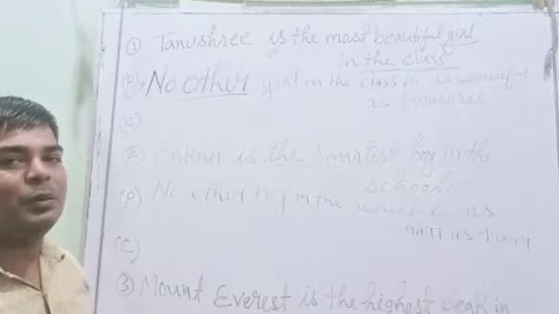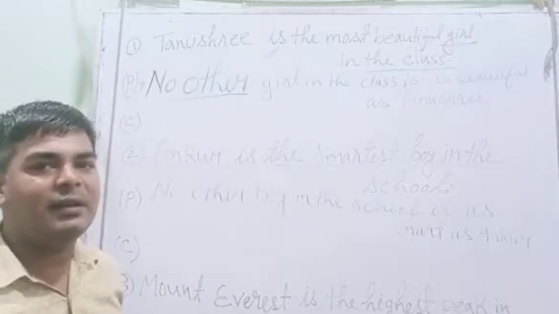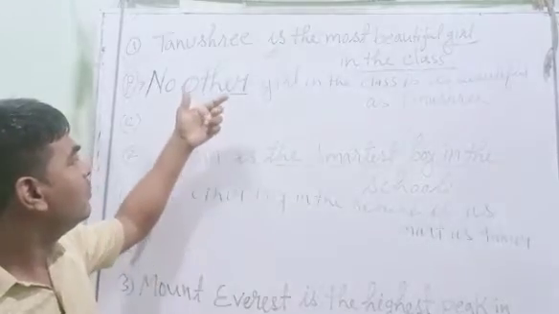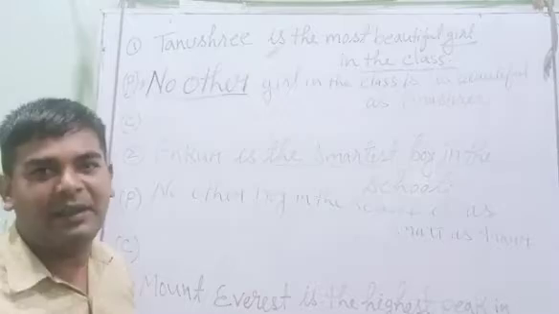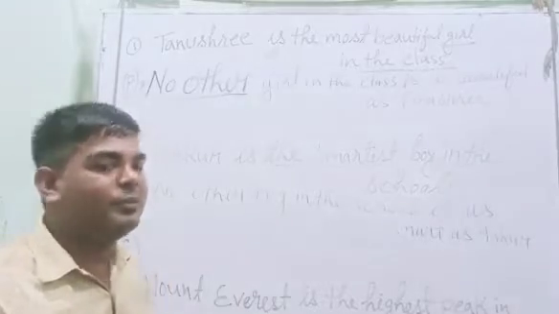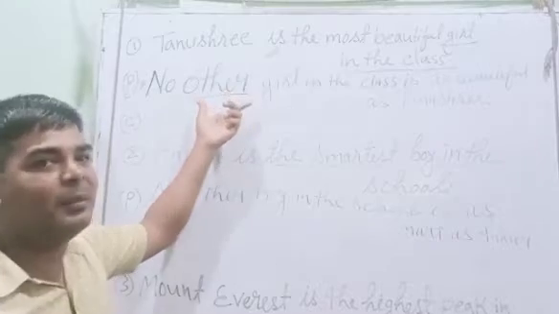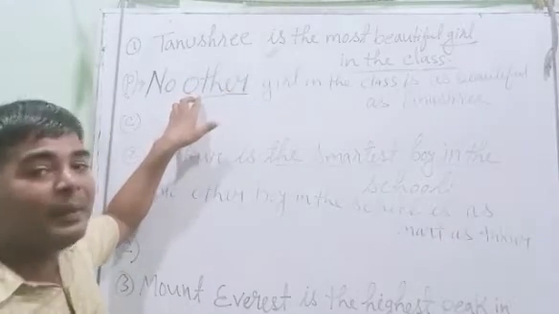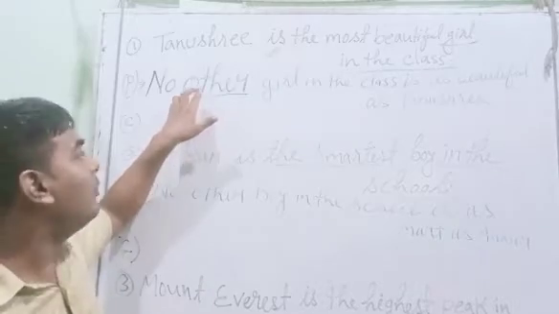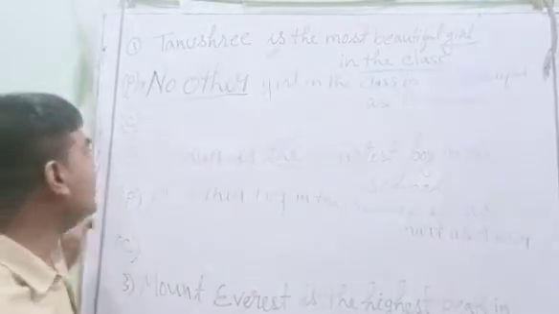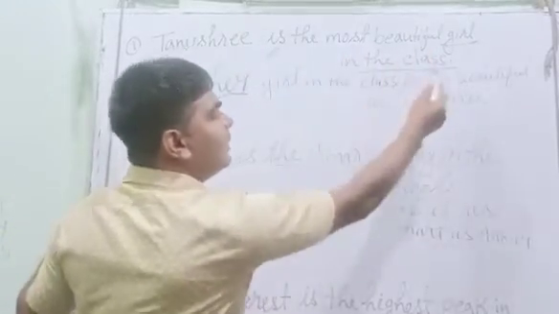Now I will teach you comparative degree. Comparative degree is easier than positive degree. You might have found positive degree very easy, but remember, I will make comparative degree easier than positive degree for you. Now you see here, Tanushree is the most beautiful girl in the class.